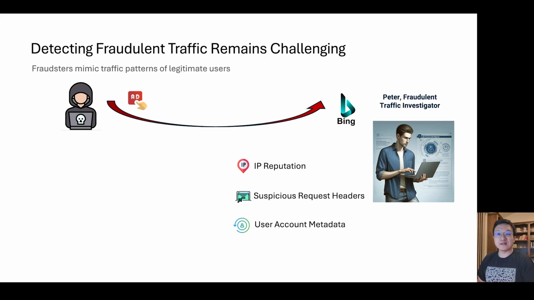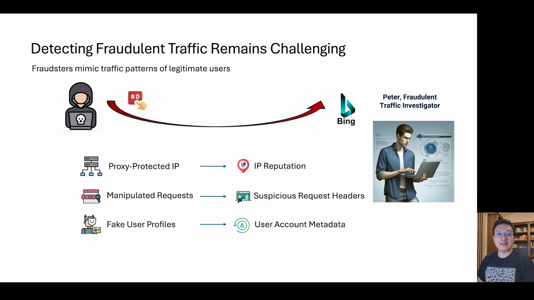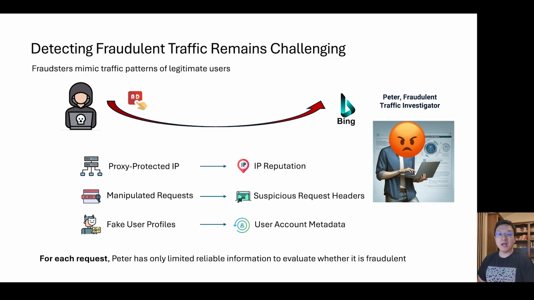Unfortunately, the fraudsters evade these detections by mimicking the traffic patterns of legitimate users. They deploy proxies to hide their real source IPs, manipulate request content, and create fake user profiles to make their fraudulent traffic appear to come from legitimate users. As a result, for each request, Peter has limited reliable information to evaluate whether it is fraudulent or not.